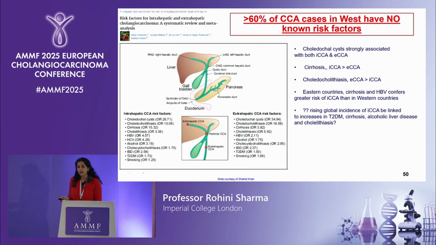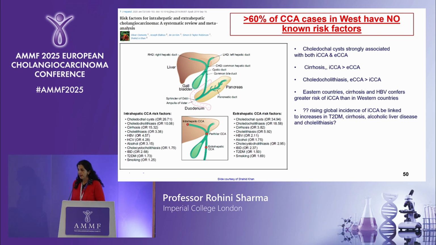And again, I wanted to highlight the point that there are different risk factors for the different subtypes of cholangiocarcinoma. Whilst there is some overlap, I think it's really important to consider these different risk factors. So we know that choledochal cysts, for example, are associated with both intrahepatic and extrahepatic. Cirrhosis, like I mentioned before, tends to be more associated with intrahepatic cholangio, while in Eastern countries, it's mainly cirrhosis and hepatitis B that confers a greater risk of intrahepatic cholangio than in the West. And like I was saying before, this increasing rise in cholangio may be associated with type 2 diabetes, cirrhosis, alcoholic liver disease.